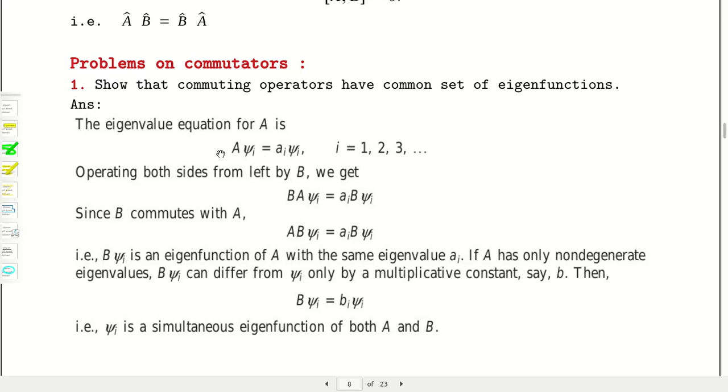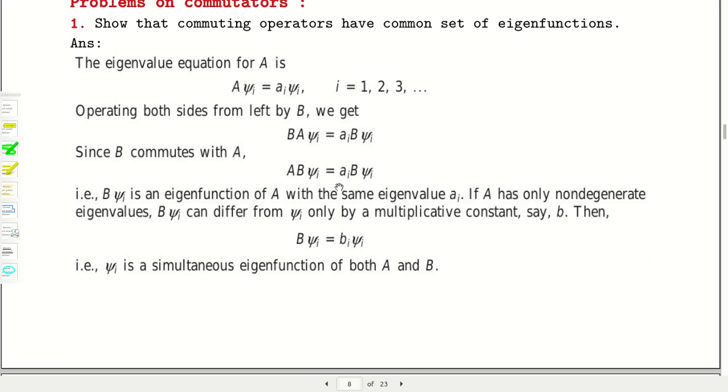If we operate B from the left of this equation, then the left side will be BA psi, which equals a times B psi, because a is a constant, so it comes out of the B operator. Now, if A and B are commutating, as given in the problem, you can write AB in place of BA.